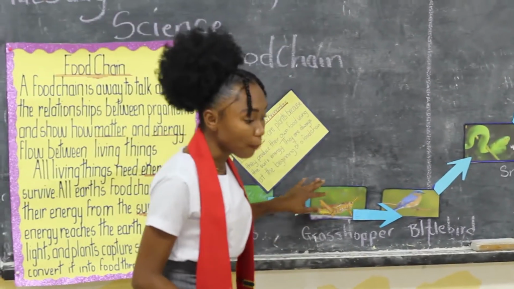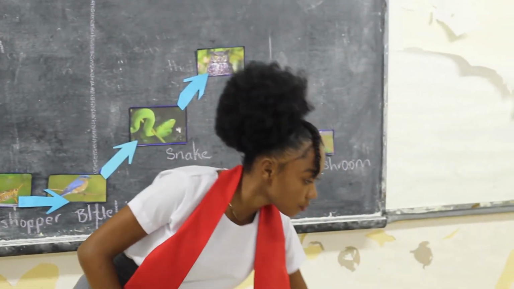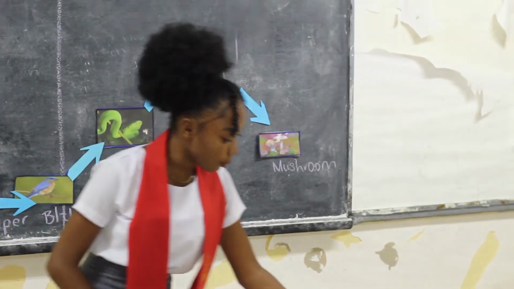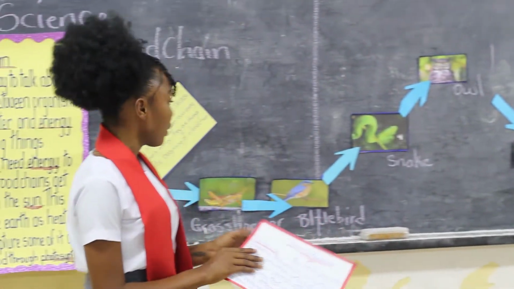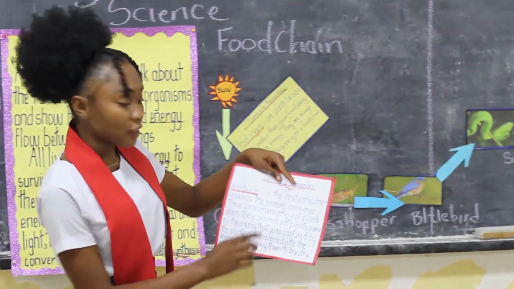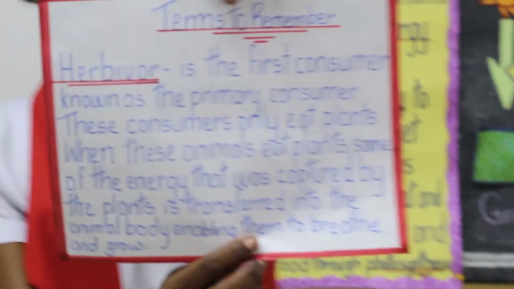So the grasshopper is called the primary consumer, and it is a herbivore. The herbivore is the first consumer, known as the primary consumer.